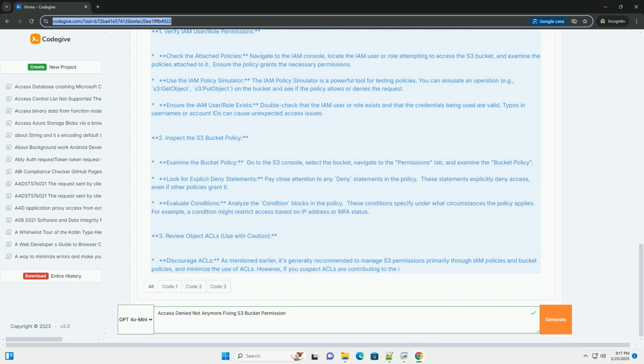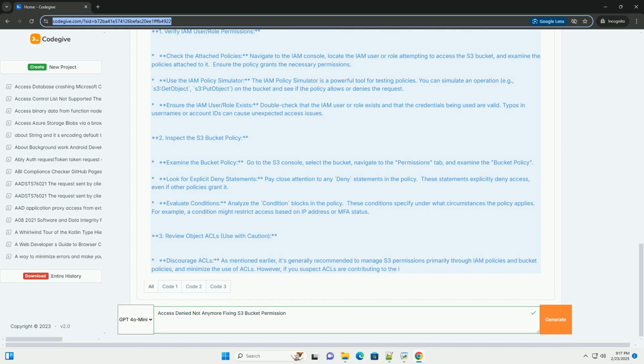10. Object ownership. Verify ownership. Check the object's ownership settings. If the object is owned by a different AWS account, appropriate permissions are required. Ownership settings. You can configure object ownership during upload, or after an object is uploaded, you can change the owner. Code examples, fixing permissions with AWS CLI and SDKs.